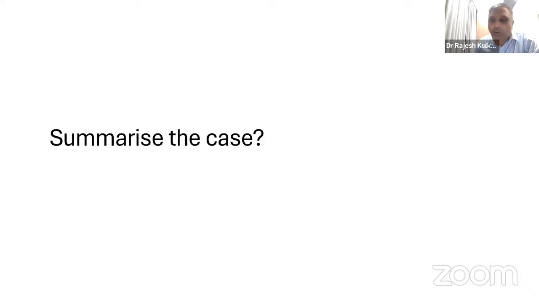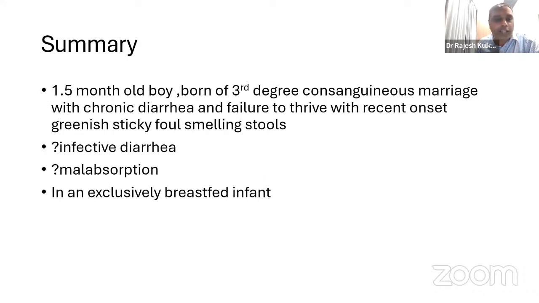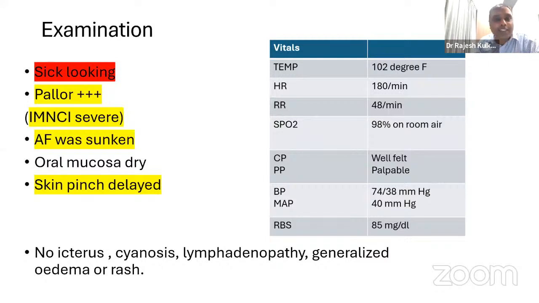Great. Actually we did not think of Hirschsprung's, and I'm very happy that you brought out this point. We thought this was some chronic diarrhea, maybe infective, maybe some malabsorption with failure to thrive, in an exclusively breastfed infant whose mother does not take any cow milk or cow milk products. So that is what we thought. On examination, the child is sick looking. As sir said, it is important to see if the child is sick looking or well looking. And this child was sick looking.